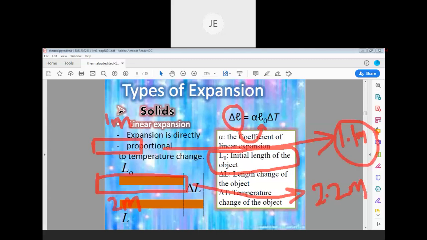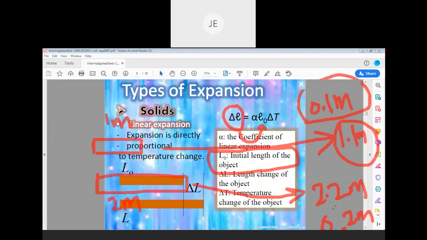So here change in length is 0.1 meter only. Here change in length is 0.2 meter. Why? Because we always do change in length is nothing but final length minus initial length. 1.1 meter minus 1 meter, change in length is 0.1 meter. In the second case, 2.2 meters minus 2 meters, which is 0.2 meter.